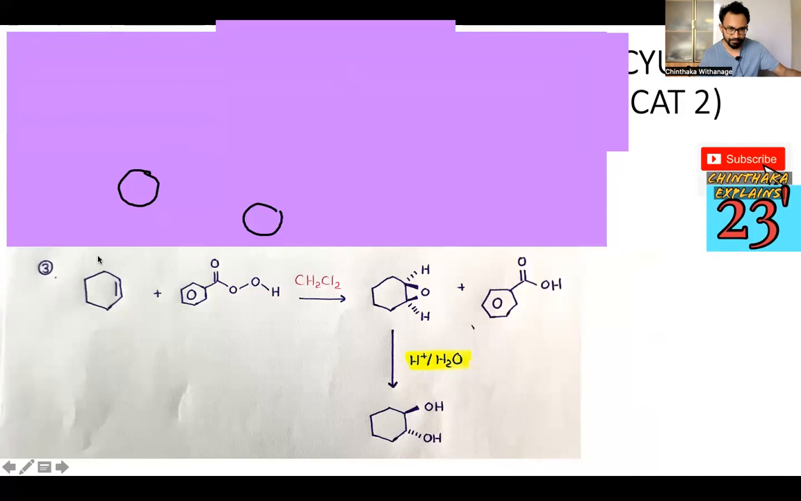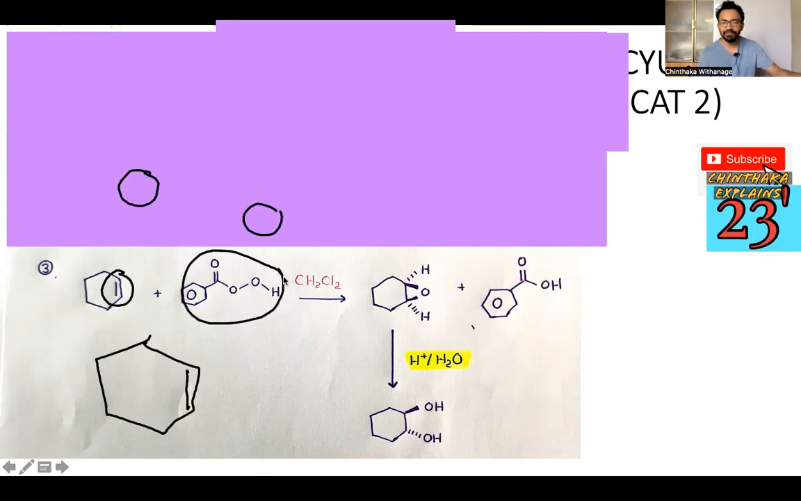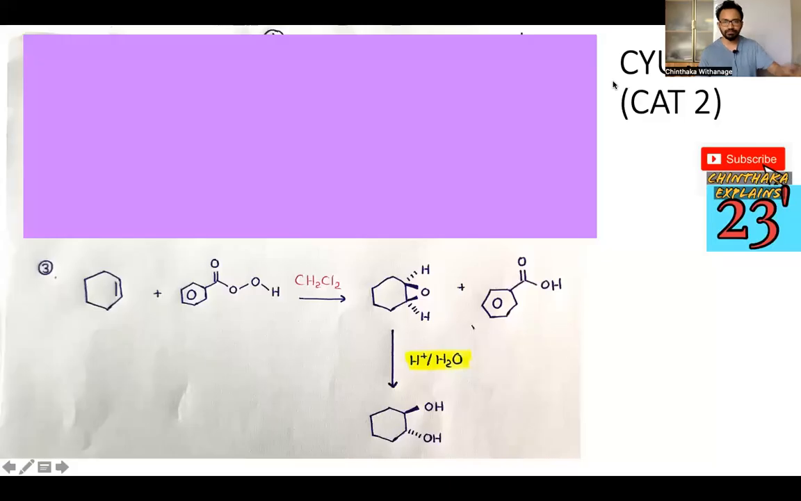This is the cyclohexane ring. Within that ring you can see a double bond. Here there is another interesting compound. If we only look at this part it looks like an ester, but it's not an ester. See, there is another oxygen. We call this a peracid. We call compounds like this peracids.